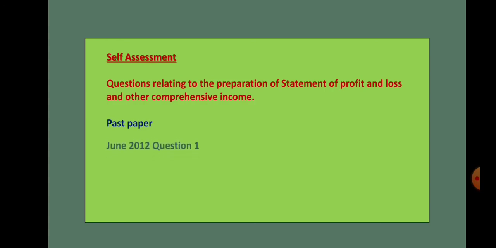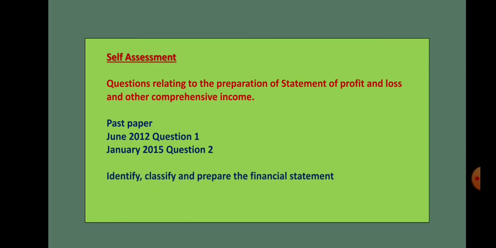So from the past paper, you can do June 2012 question number 1 and also January 2015 question number 2. Both are from Unit 2 past papers. And in this one, you can try to identify, classify the expenses and incomes and also prepare the financial statements, which is statement of profit and loss and other comprehensive income.